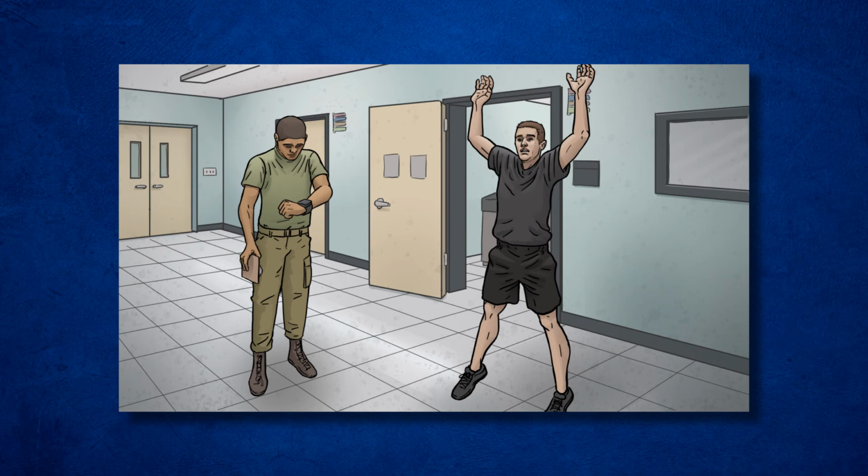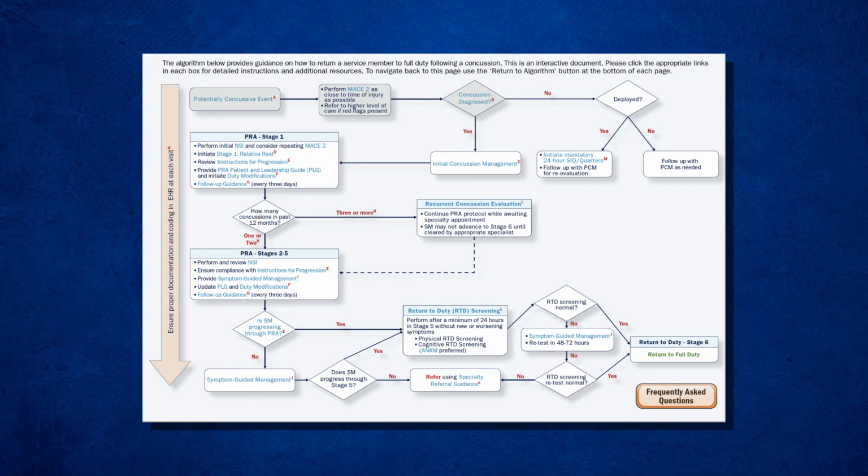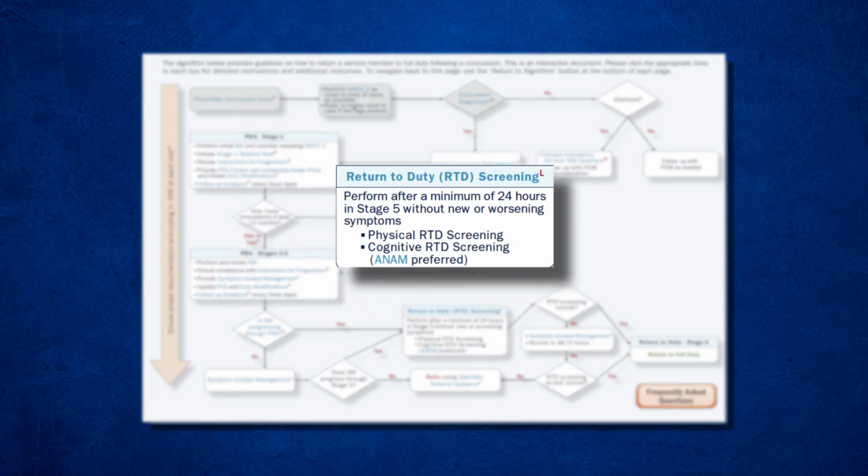Service member Jones comes back in 72 hours for another return to duty screening. You have him perform jumping jacks in your office, and he has no worsening symptoms after 2 minutes with a Borg RPE of 16. Per the PRA algorithm, once a service member has successfully completed the physical portion of the RTD screening, he or she must complete the cognitive screening. The cognitive portion is something new that has been added to the 2021 PRA clinical recommendation, and it ensures the service member is fit both physically and mentally prior to returning to full duty.